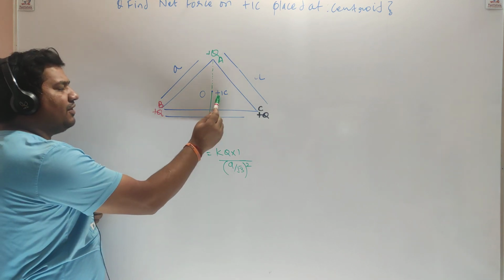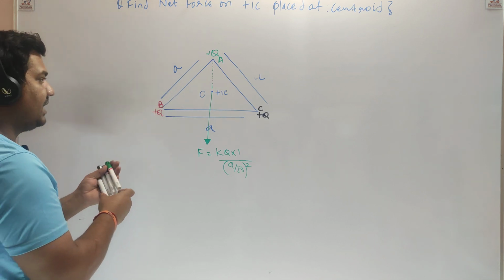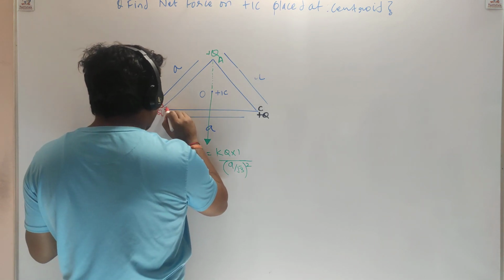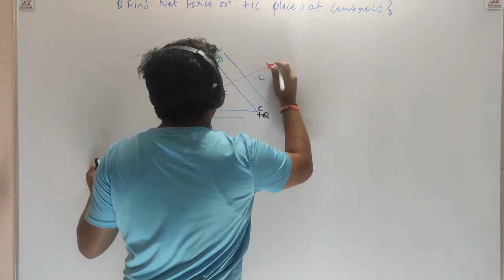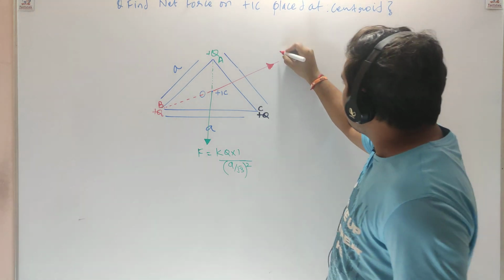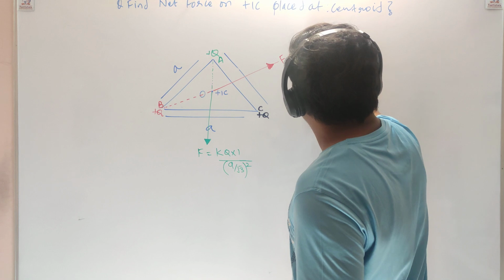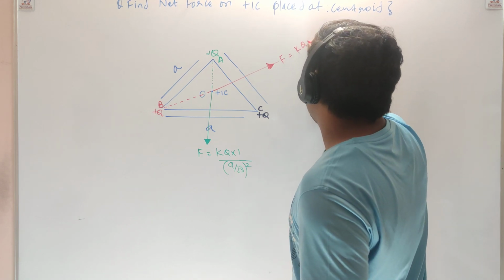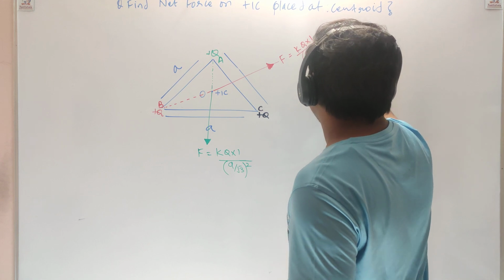Now this +1 will experience a force in this direction due to this +Q charge, like this. The value of this force would be K Q1 Q2 by square of distance, and the distance is the same.